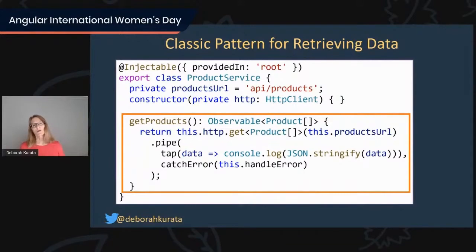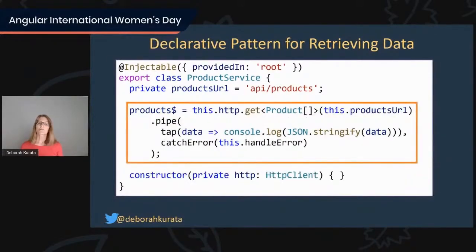But let's think for a moment, if we took this exact same code, this exact same HTTP GET, and instead defined it as a variable. We had it declared instead of a procedure. So here is our declarative pattern for reactive data. So it's the exact same code, but instead of having it inside a method call, we're just going to assign it to a variable. So we've got our products dollar stream, and the convention is to append a $ sign when